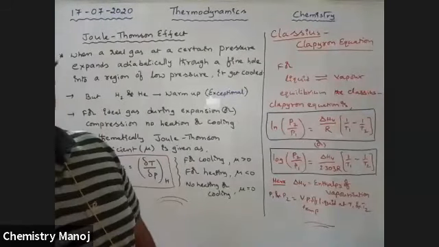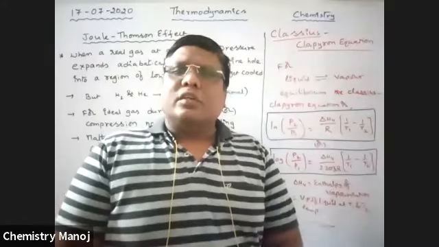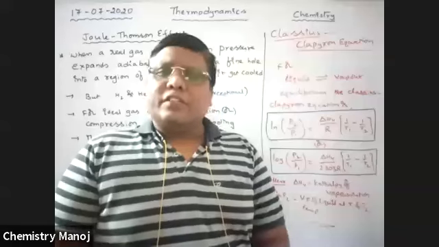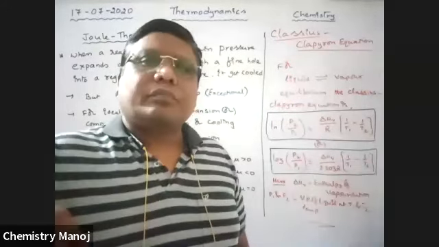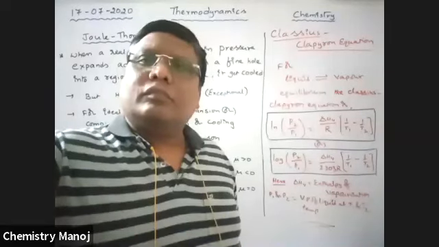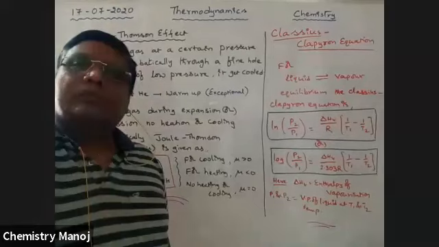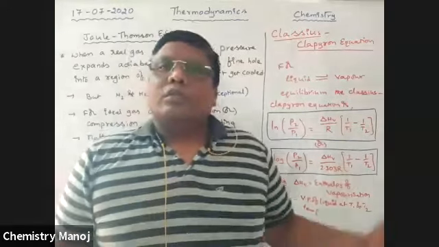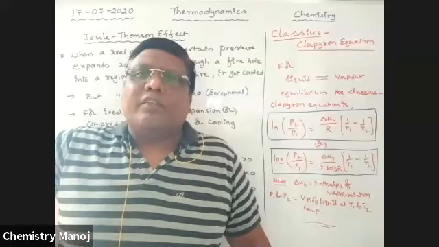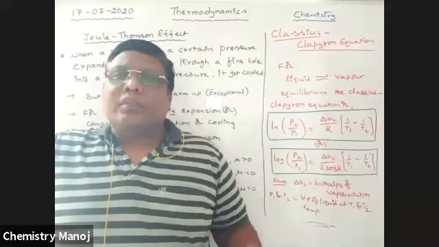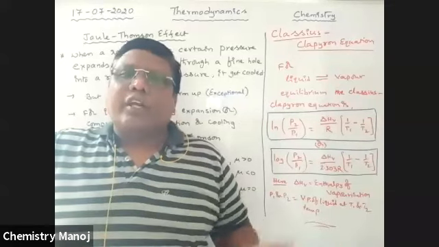Next, the Clapeyron equation. It is for vaporization. When it is applicable, liquids are going to be vaporized.